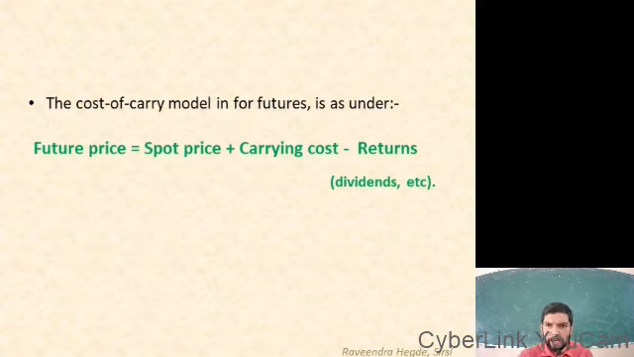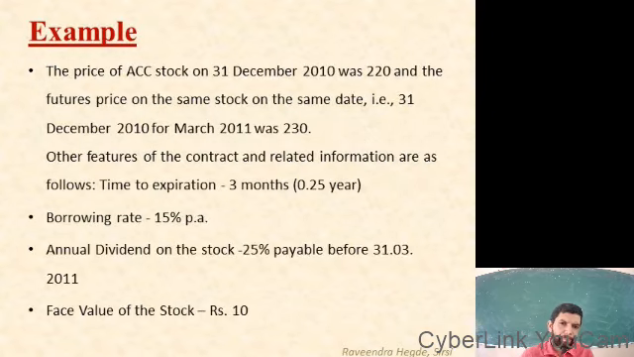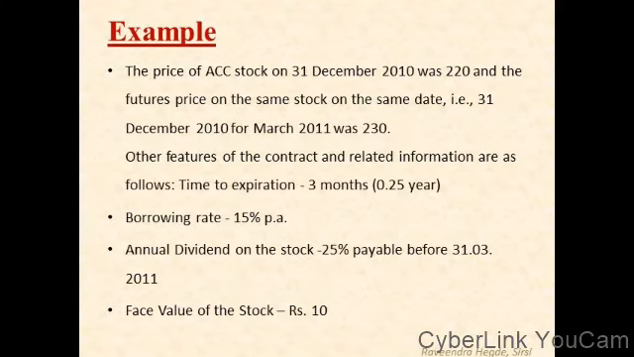Now let us understand this with an example. In this example you can see the price of ACC stock on 31st December 2010 was 220 and the future price on the same stock on the same date, for March 2011, was 230. Any confusions?